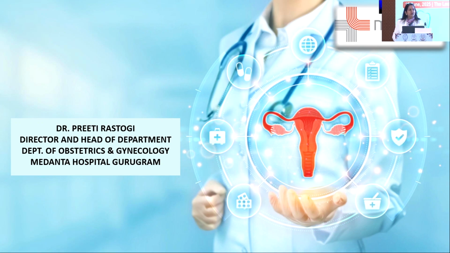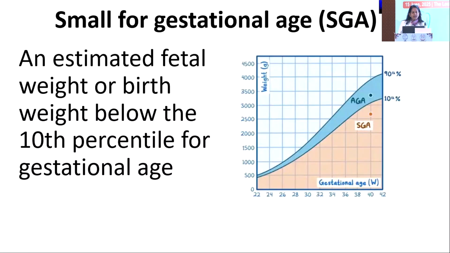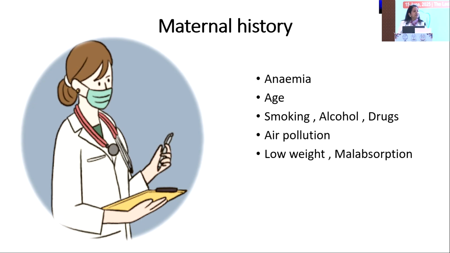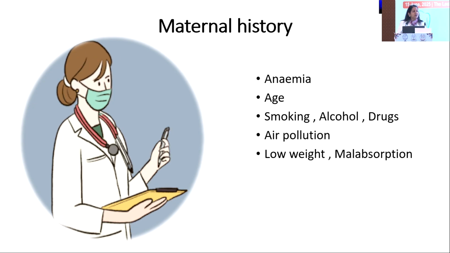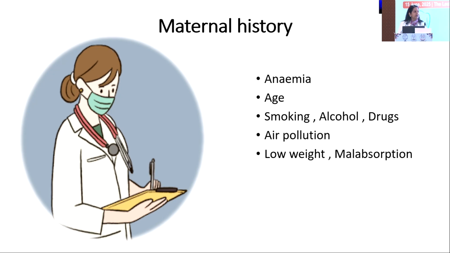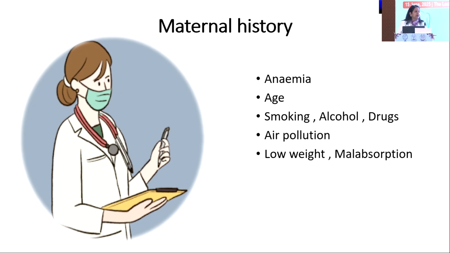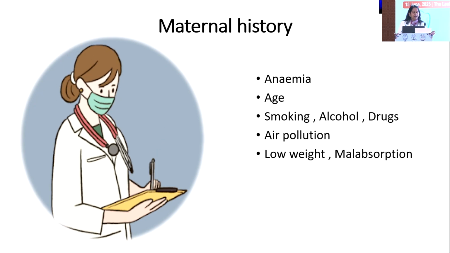Hi, good afternoon, everyone. I think the basic classification for IUGR, the ultrasound and Doppler findings, and a basic idea of how and when to deliver have already been discussed. But as an obstetrician, it's our responsibility to do a screening at the first visit, when the woman comes with a positive urine pregnancy test, to understand her risk so that the further plan of care can be defined.